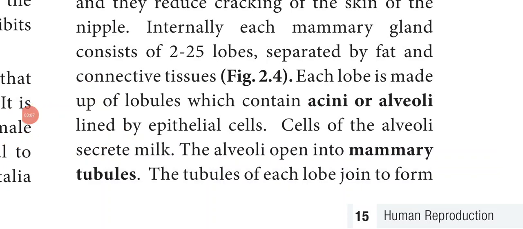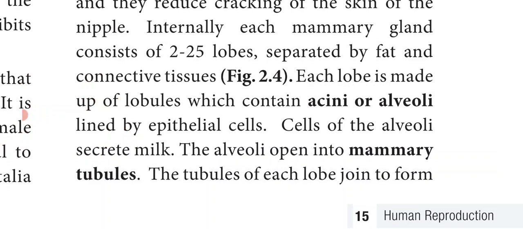Internally, each mammary gland consists of 15 to 25 lobes. The lobes are separated by fat and connective tissues.